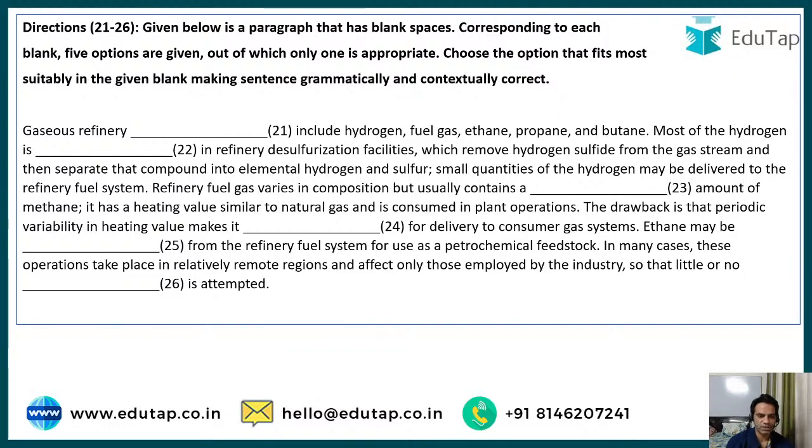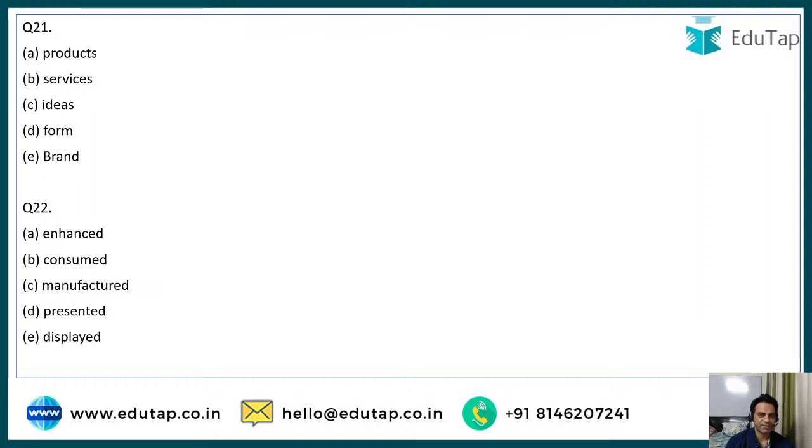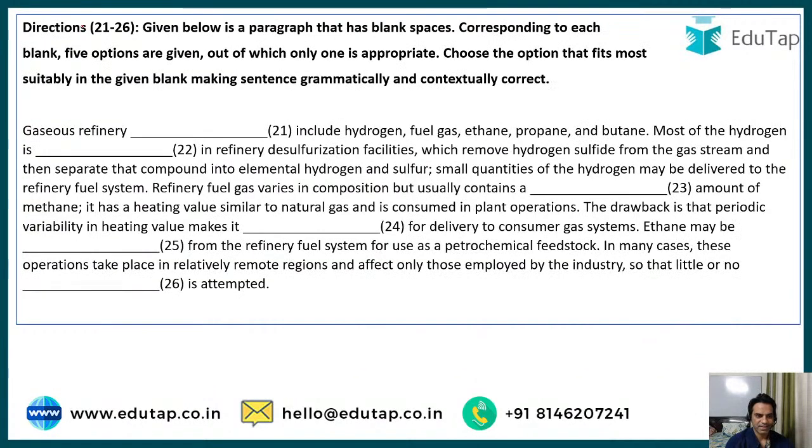Gaseous refinery dash include hydrogen. The options are: products, services, ideas, form or brand. Guys, what should be the correct option? Let's see if you're prepared for the cloze test. Very good, Lina. Very good, Anjali. Gaseous refinery products. Very well done. So, gaseous refinery products include hydrogen, fuel gas, ethane, propane, and butane.